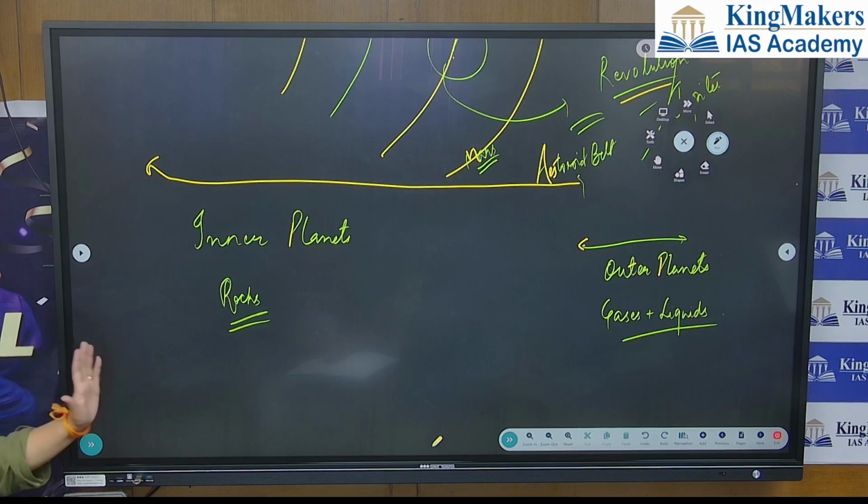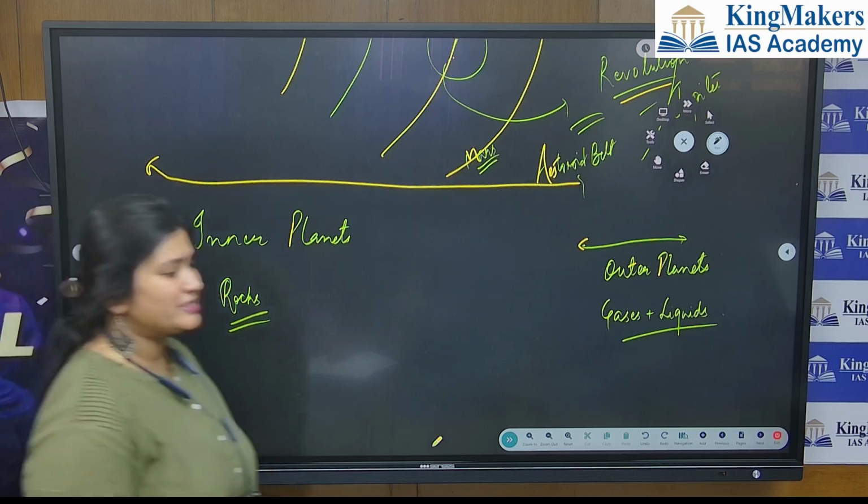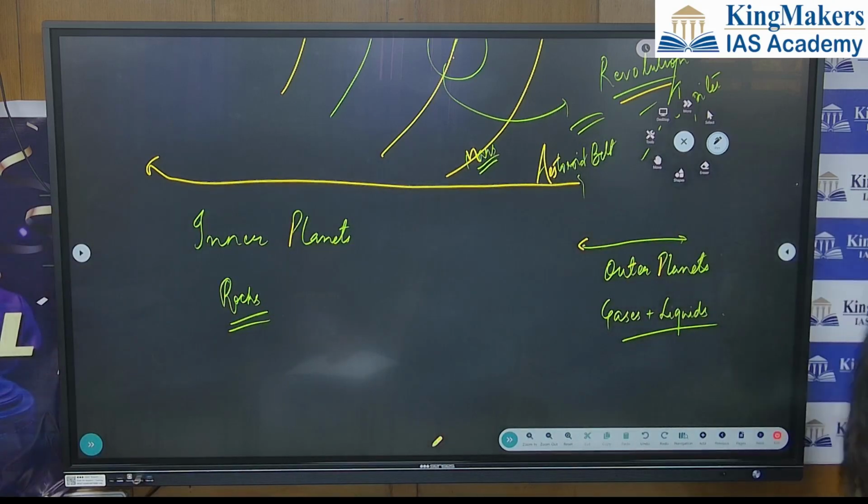But Mercury is taking less, Venus is taking a bit more, and Neptune, which is at the end, takes more time. So you just read this. These are some interesting facts: which planet takes more days, which takes fewer days.